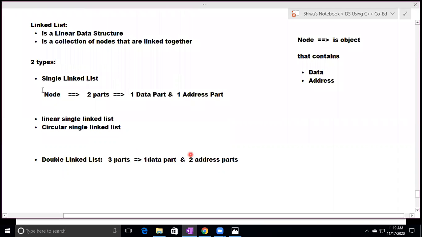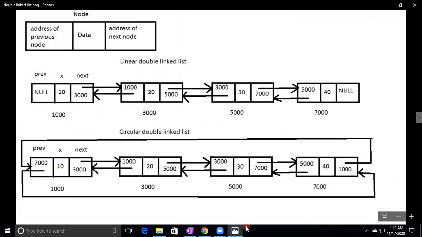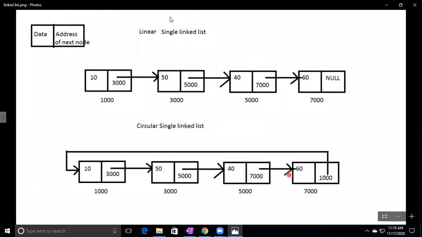In the single linked list, again two types are there. What are those? Linear single linked list, circular single linked list.